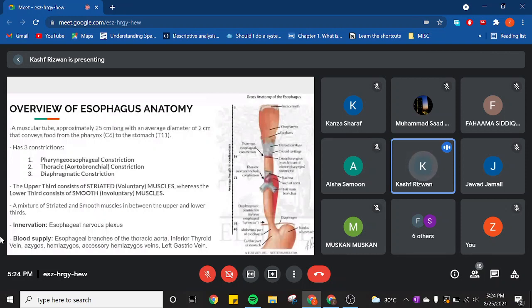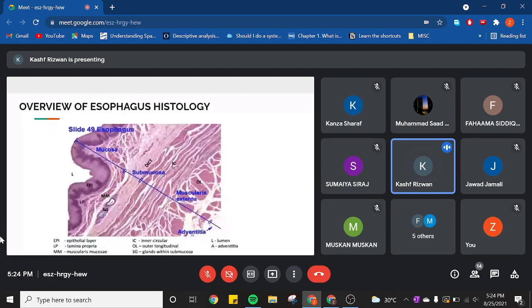The histo is just pretty basic. We know there is an epithelium of stratified squamous non-keratinized epithelium. Then you have the lamina propria, which is the dense irregular connective tissue, which is right here. And then you have the muscularis mucosa. The second layer is the submucosa, which contains mucous glands, and it is also a dense irregular connective tissue.